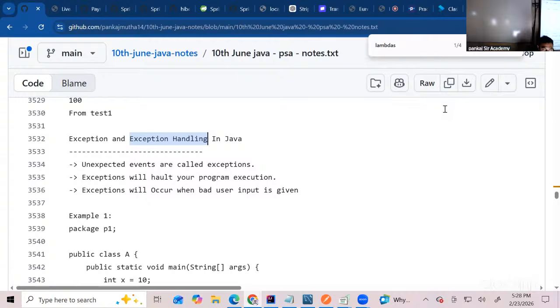Yes or no? An Excel file, while you're entering data, it freezes. When it freezes, at least I should get one option: please quit the application. And when you click on quit, some of the data is saved and the Excel application reopens again. That's called exception handling.